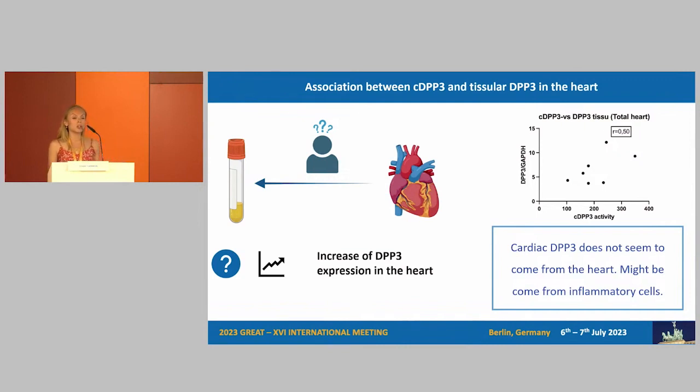But we cannot conclude about a potential release from myocardium to the plasma with our results. So our results demonstrated an increase of DPP-3 expression in the heart, which cannot be explained by de novo expression because the duration of the model is too short. This data suggests that cardiac DPP-3 does not seem to come from the heart and might come from other cells, maybe inflammatory cells.